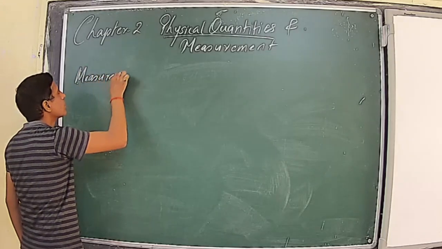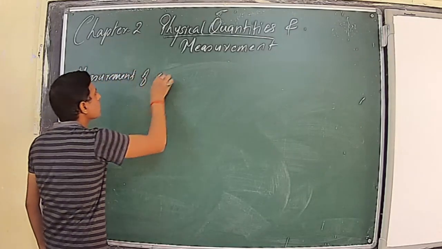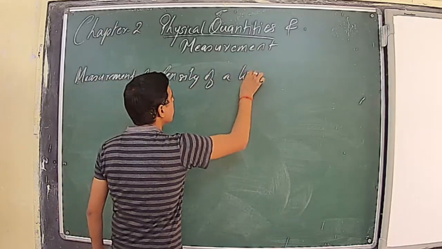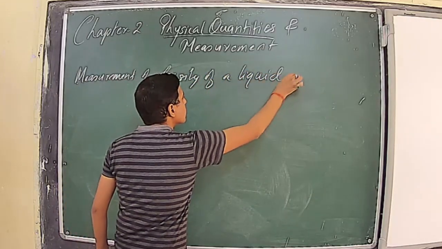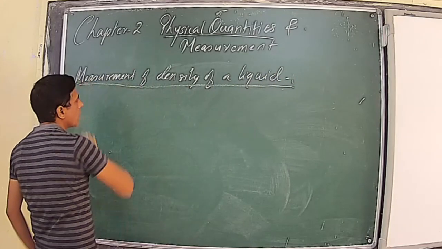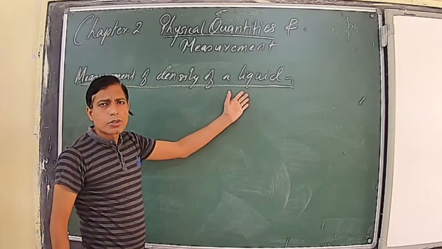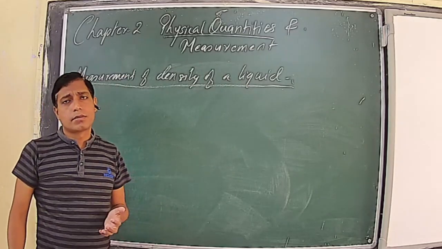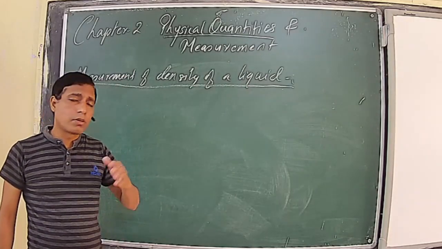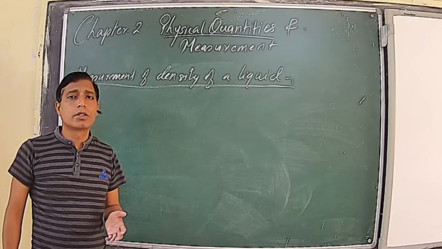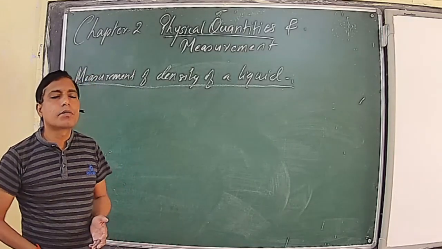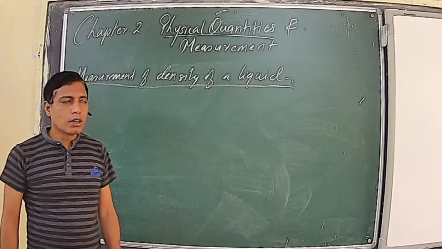Measurement of density of a liquid. Now, as you know, liquid is also one of the states of matter, and it does not have a defined shape. It acquires the shape of the container in which it is present. So we have a little different method for measuring its mass and its volume.